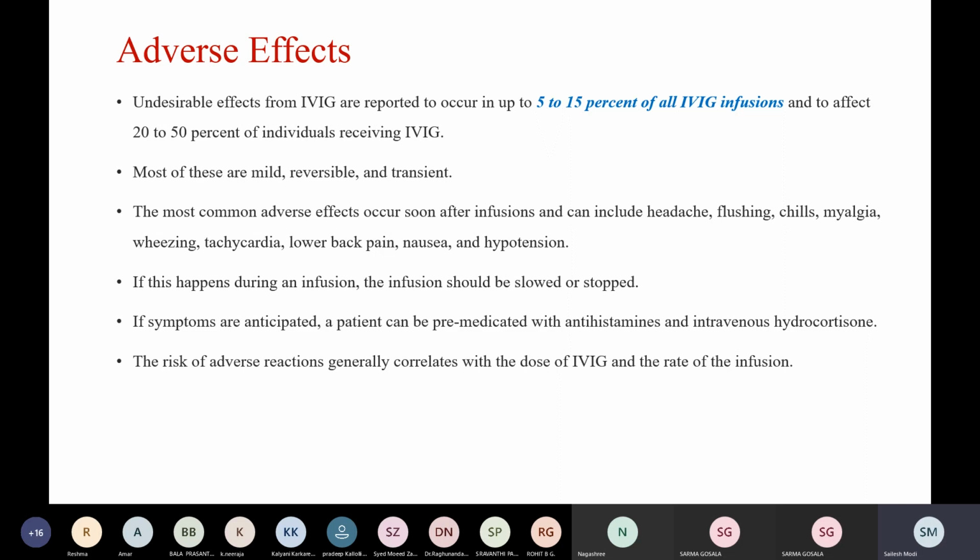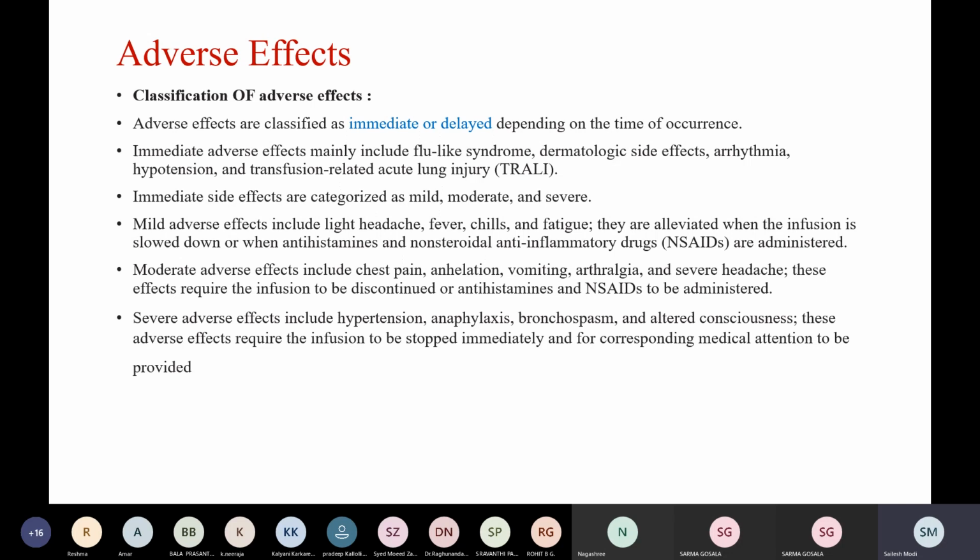If the symptoms are anticipated, a patient can be pre-medicated with antihistamines and intravenous hydrocortisone. The risk of adverse reaction generally correlates with the dose of IVIG and the rate of infusion. We can classify the adverse events as immediate or delayed. Immediate adverse effects may include flu-like syndrome, dermatological side effects, arrhythmia, hypotension, and transfusion-related acute lung injury. Immediate side effects can be further categorized as mild, moderate, and severe.